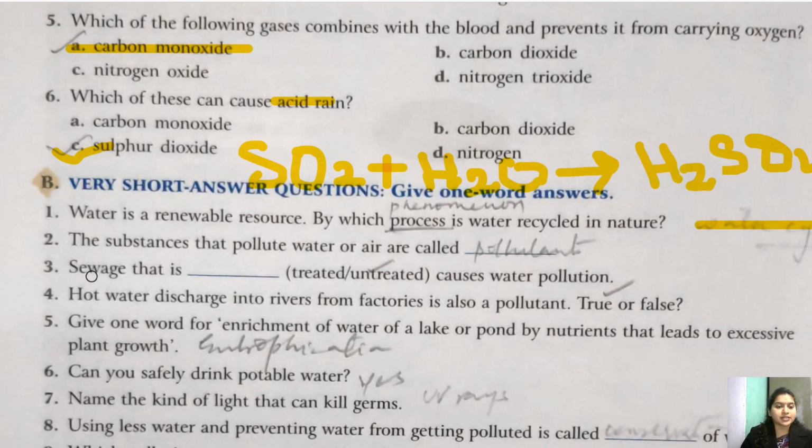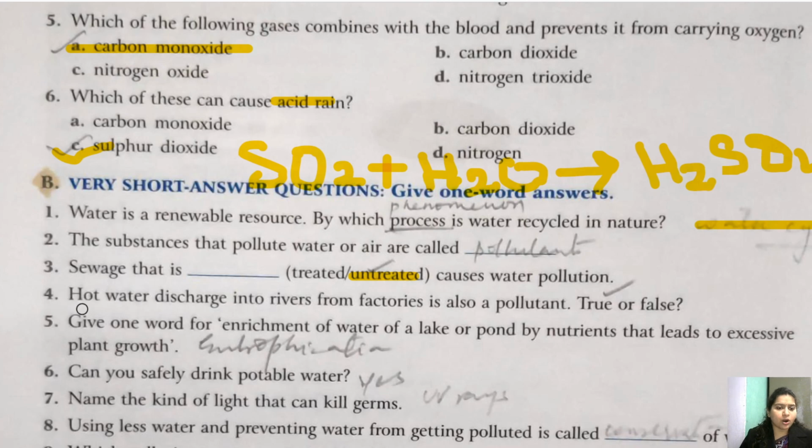3. Sewage that is dash causes water pollution, that is untreated. If it is treated, it will become clean, right? So that will not cause water pollution. So untreated sewage causes water pollution.